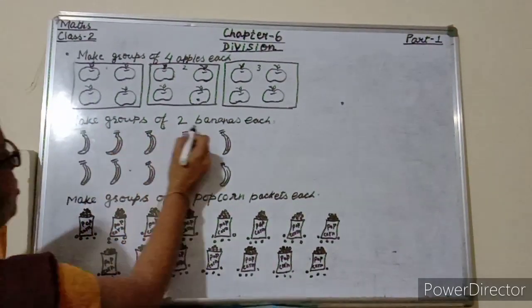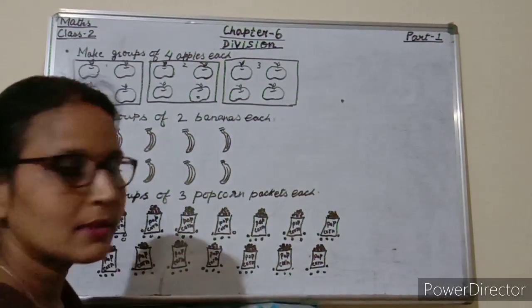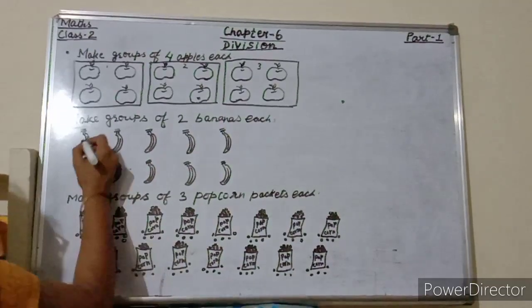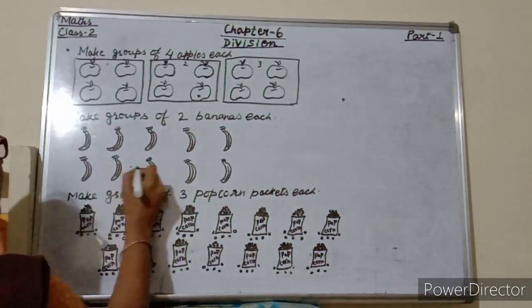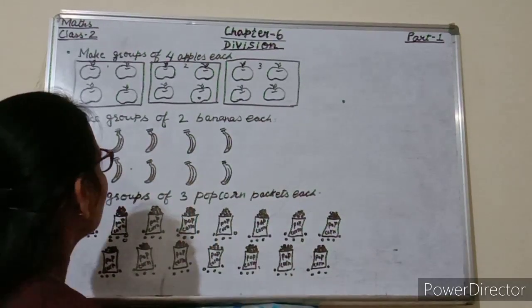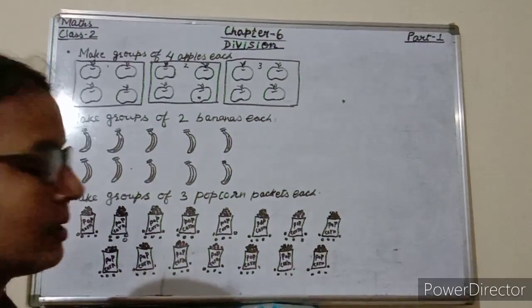Make groups of 2 bananas each. So start counting how many bananas are there. So 1, 2, 3, 4, 5, 6, 7, 8, 9, 10. So what we have to do? Yes, we have to make groups of 2 bananas each.